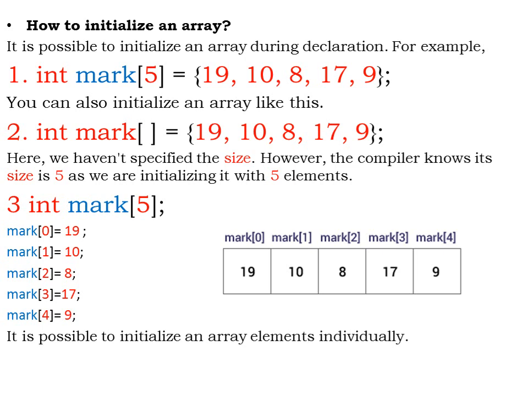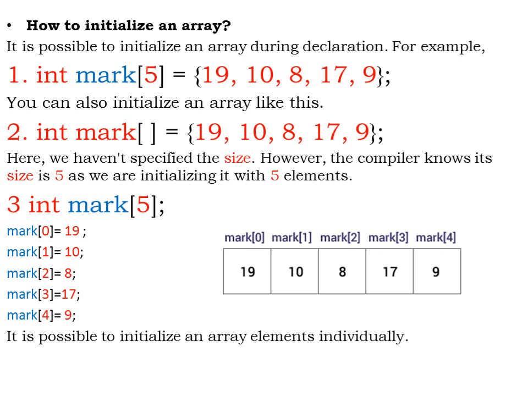You can also initialize an array like I have specified in the second example. I have declared an array marks of type integer, and in the square brackets I have not specified any size. So there is no size specified. In the declaration itself I have specified equal to, in curly braces, 19, 10, 8, 17, 9, close the curly braces and end with a semicolon. Here I have initialized 5 elements to an array where I have not specified the size.